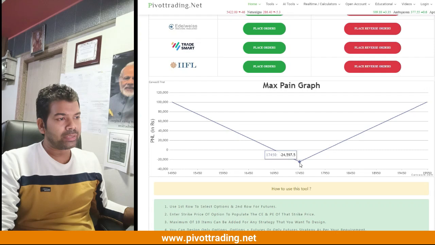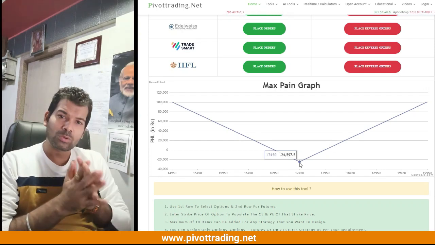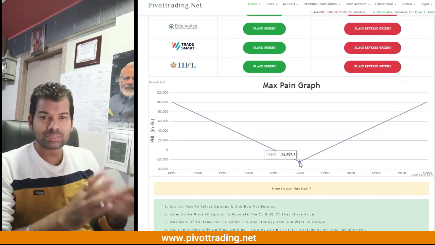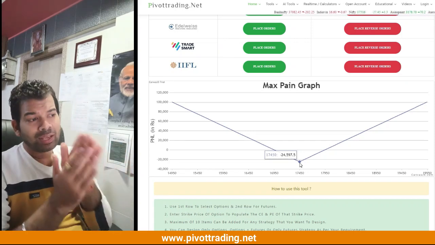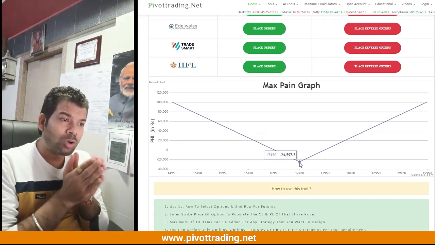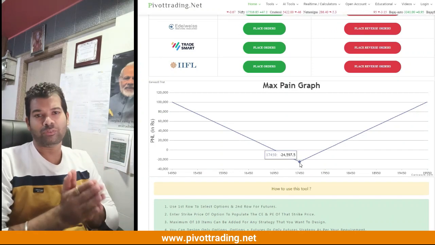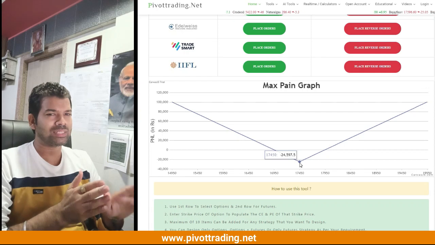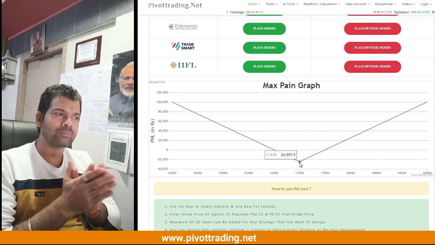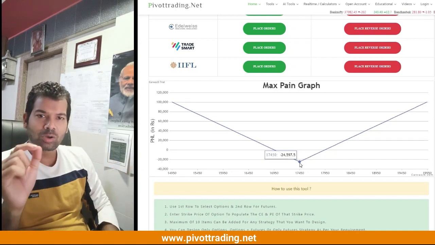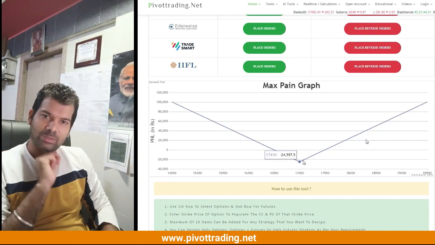Here you can see the maximum loss is 24,597. That is approximately 25,000 is the maximum loss that you will get in this strategy if the Nifty does not move for the entire month from 17,450 to 17,450. If it remains there itself, which is practically impossible, but let's assume it remains there till the end of the month, you will be making a loss of 24,597.